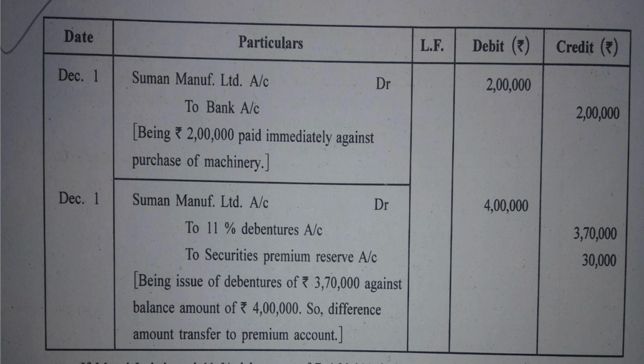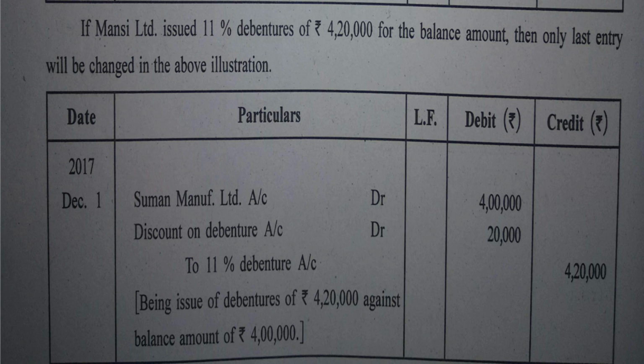Now we are giving debentures of rupees 4,20,000 for the payment of 4 lakh. This simply means that Mansi Limited has issued the debentures of rupees 4,20,000 at a price of 4 lakh to Suman Manufacturing Limited.